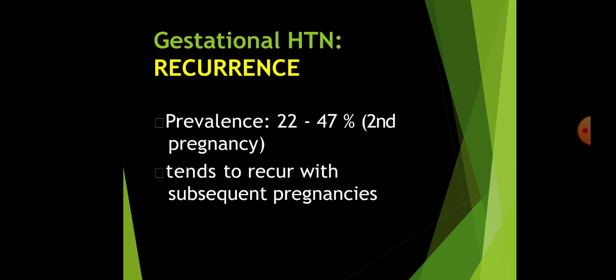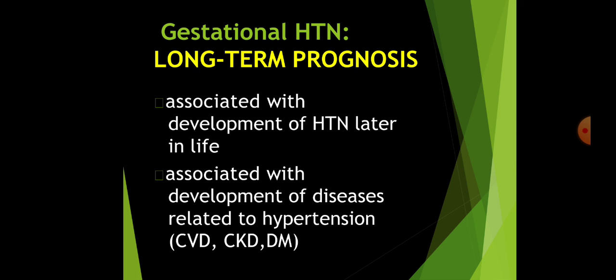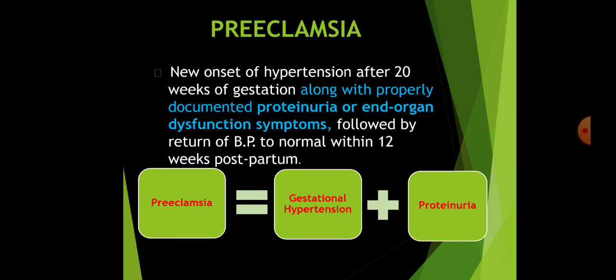Then what is the rate of recurrence? That is, if she is having gestational hypertension in this pregnancy, what is the risk of her developing gestational hypertension in her successive pregnancies? There is a risk of 22 to 47% in the second pregnancy, which tends to recur again with a subsequent pregnancy, that is in third, fourth, and so on. What is the long-term prognosis? It is associated with the development of hypertension later in life. That is, she may remain as chronic hypertension after the completion of pregnancy. And it is also associated with diseases related to hypertension like cardiovascular diseases, chronic kidney diseases, and diabetes mellitus.